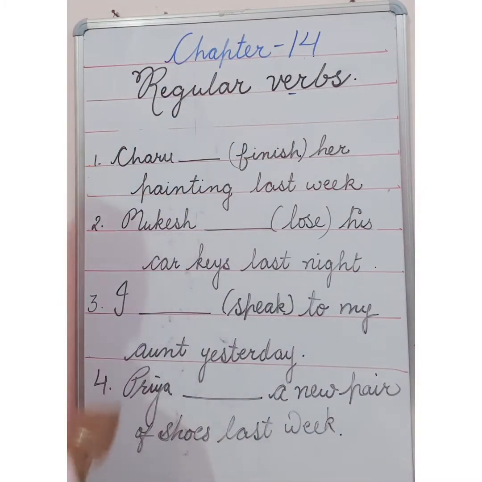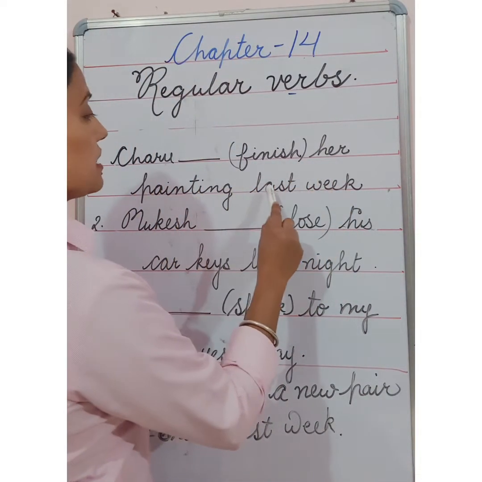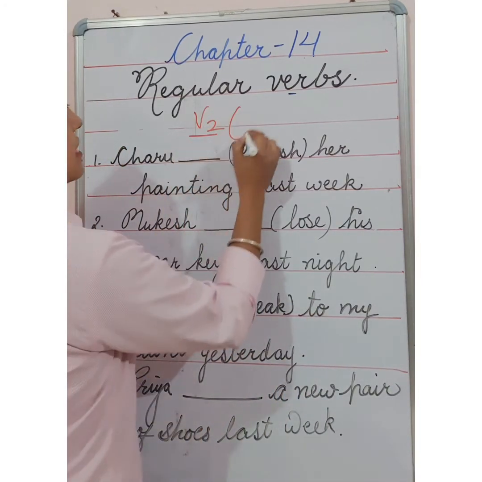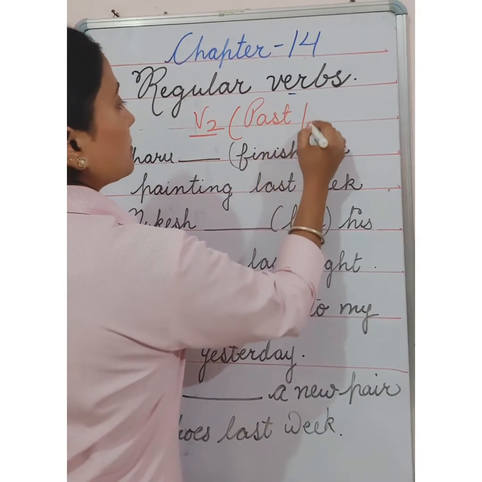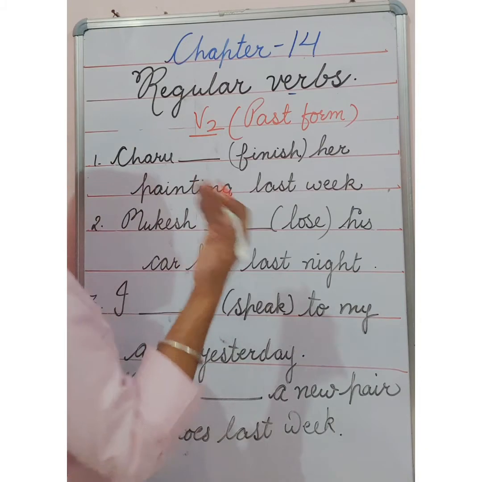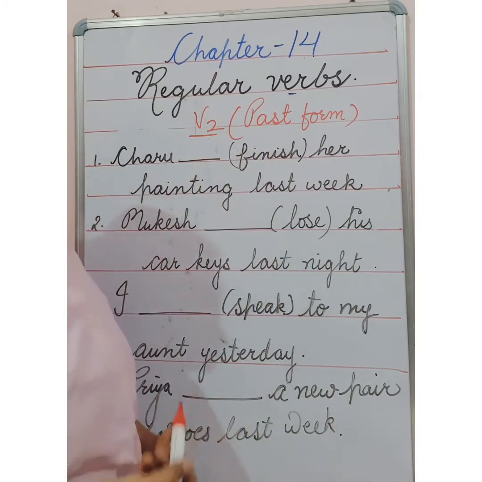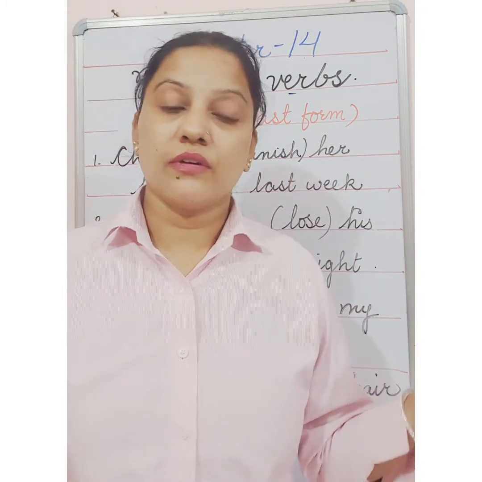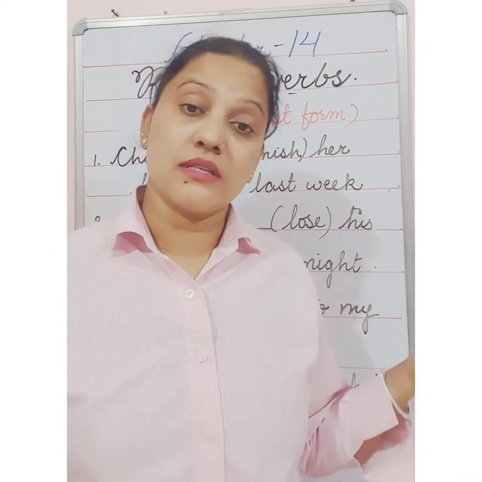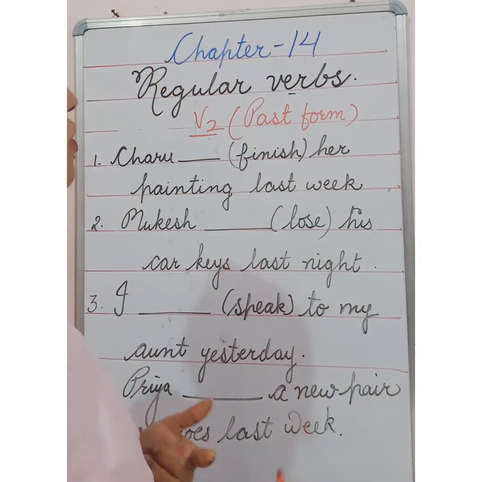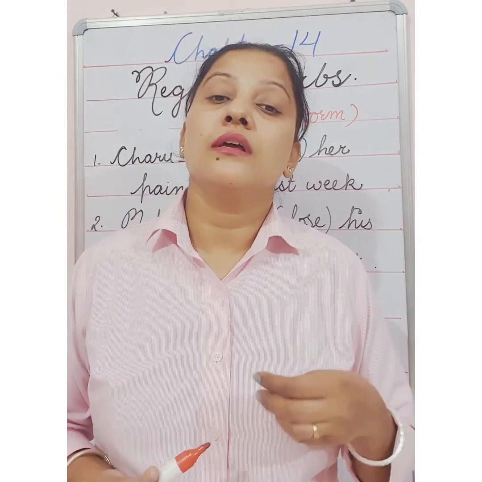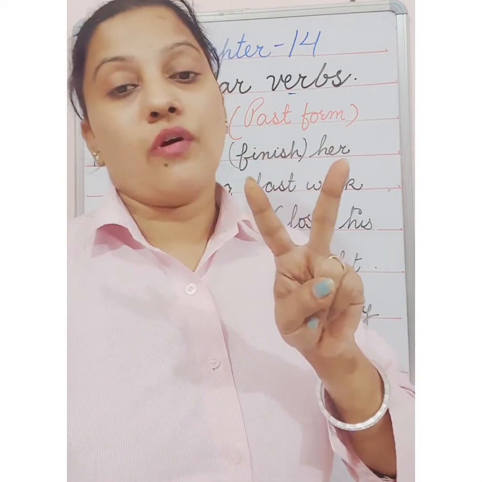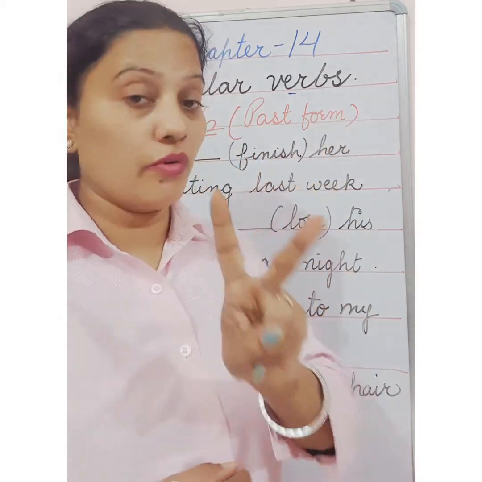Okay, let us start. Charu dash her painting last week. First of all, I told you we are using the second form here, which we call the past form. First form is the present form, means base form, and the second form is the past form. We added the past form in the previous exercises in chapters 12, 13 and 14. We have done the same concept. Past form means when we are talking about the past. So here you have to use only the second form of the verb.